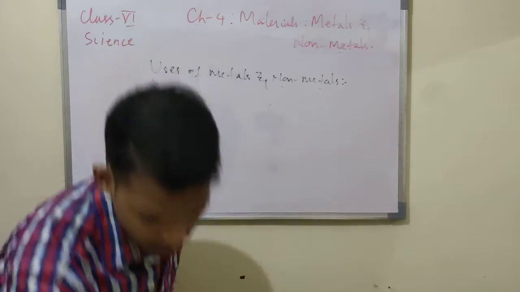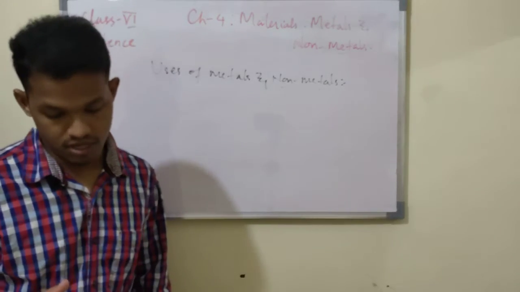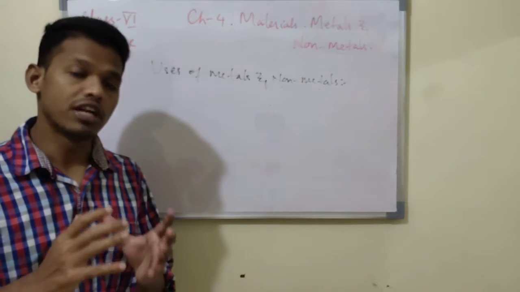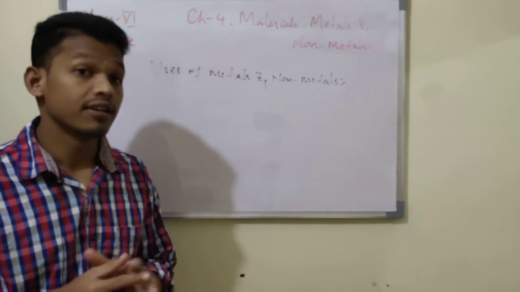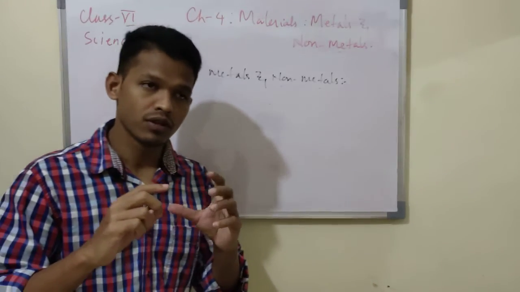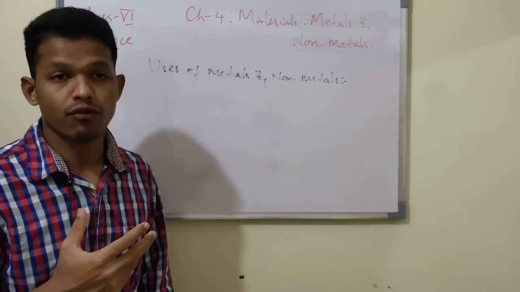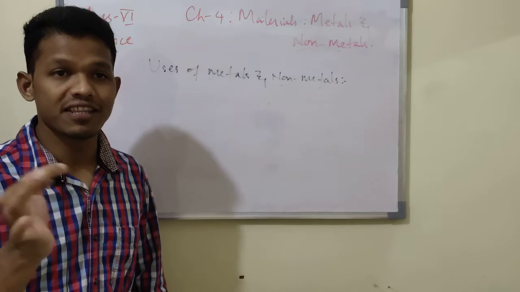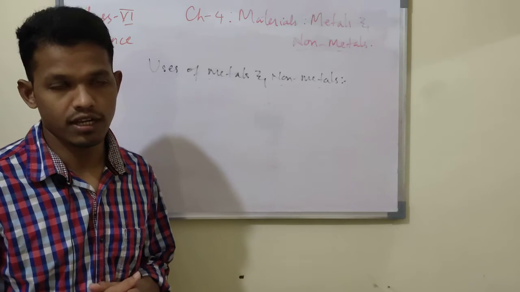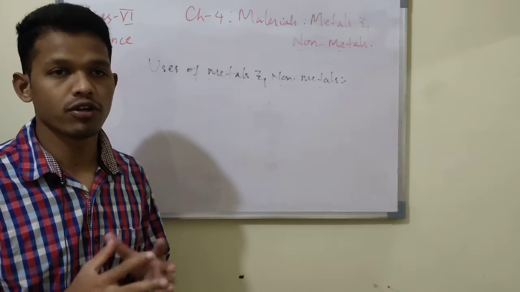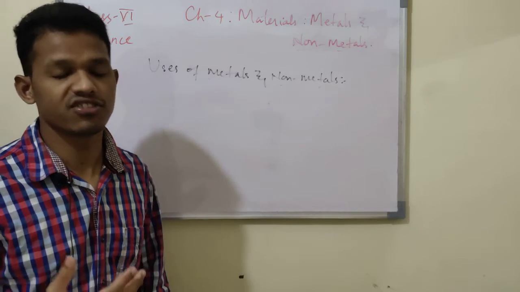If you talk about other non-metals like nitrogen and hydrogen, these are also used for various purposes. Nitrogen gas is used for storing food, like in packets of kurkure and chips. The nitrogen gas is present there, so the food will last for a longer period of time. It prevents spoilage of food. Nitrogen is also used for various purposes in industries.